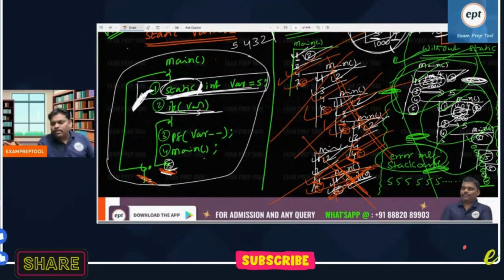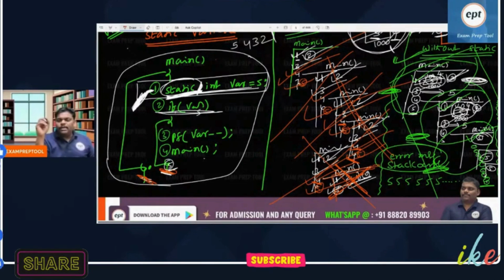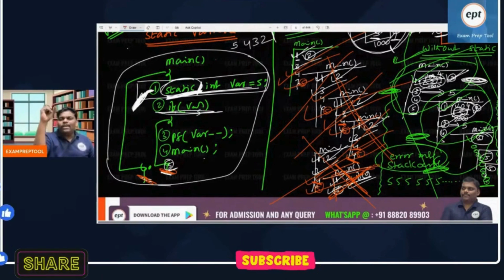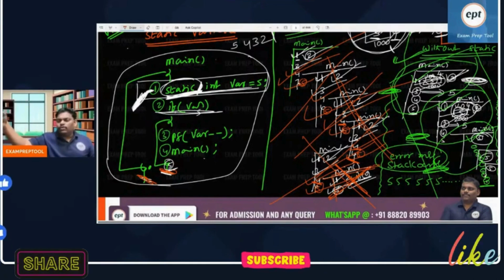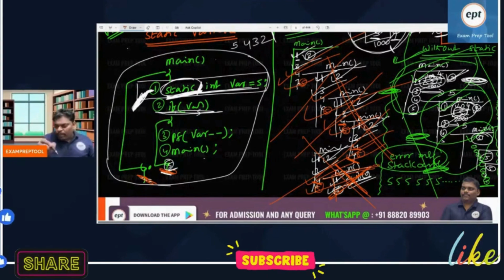Life also is like this. God has given birth to how many people? He will take back. In his database, he will write also. Person name P1, date of birth is D1. Person name P2, date of birth is D2. Like that he will write all. How many people has he given birth to? At the end of the day, everyone has some day. He will take back. How many push, those many pop.